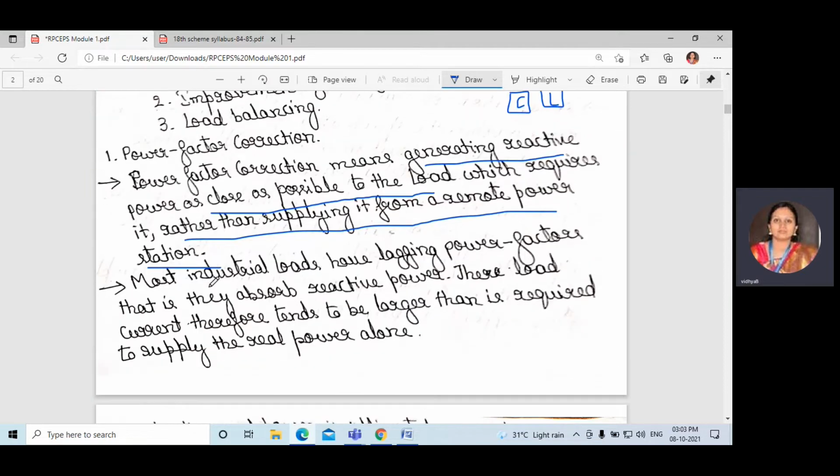Most industrial loads have a lagging power factor, because industry means inductive loads, and inductive loads absorb more reactive power. That you need to remember. Most industrial loads have a lagging power factor, and they absorb reactive power. The load current therefore tends to be larger than is required to supply the real power alone.